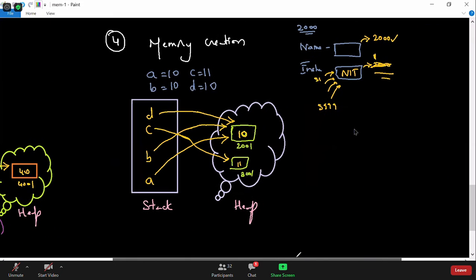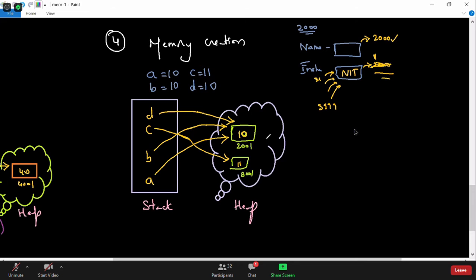We've also seen the way memory gets created in Python. When you create a is equal to 10, an object gets created in the heap and the reference gets created in the stack. And when I say b is equal to 10, Python always checks whether you already have an object called 10 in the heap. If the object is available in the heap, it will not create another object.